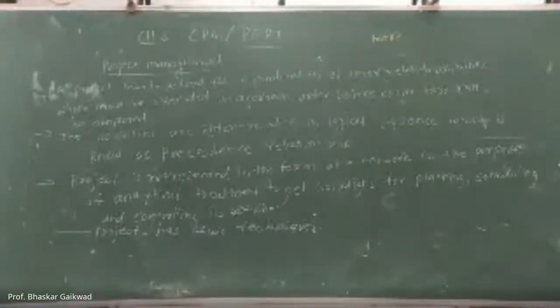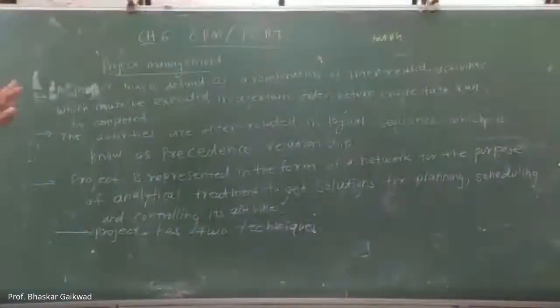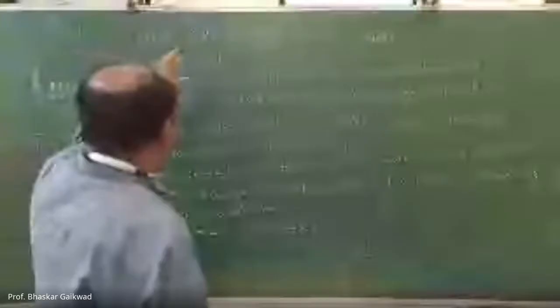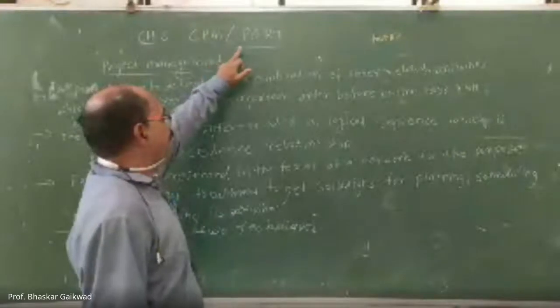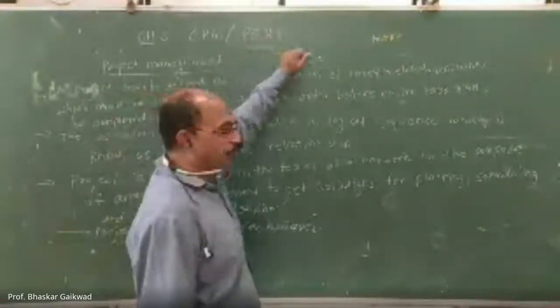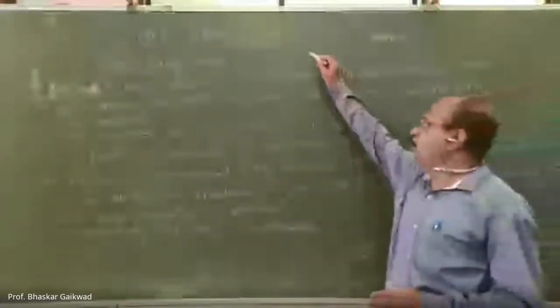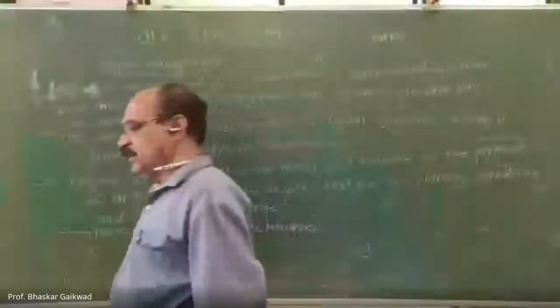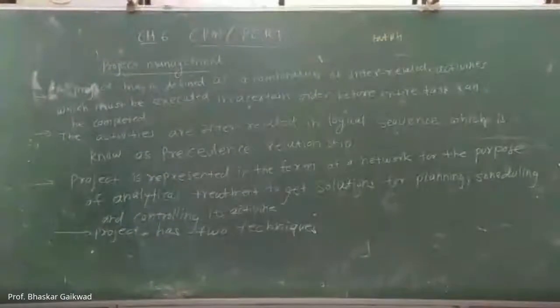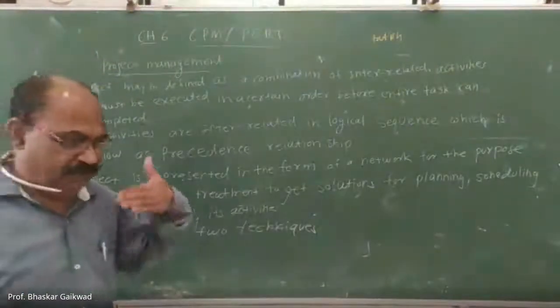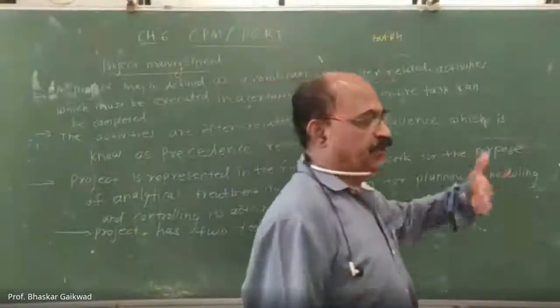And PERT means program evaluation review technique. So what are the important things from an industrial point of view? CPM, critical path method, and project evaluation review technique. What is the importance of this from the industrial point of view? Here in industry, some productions are repetitive.